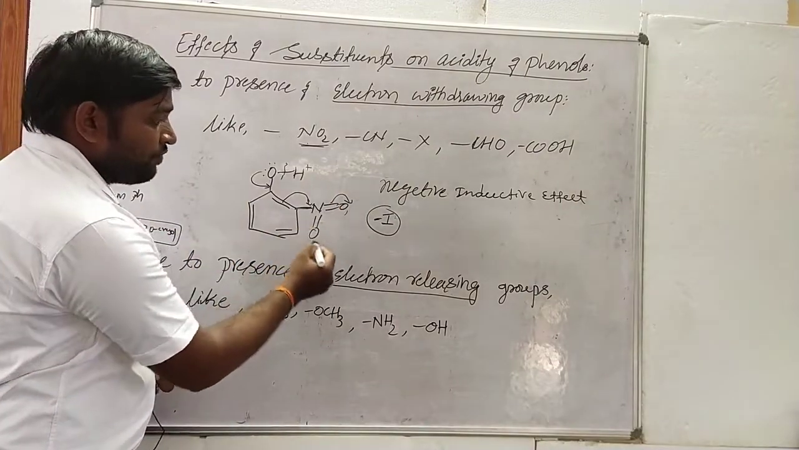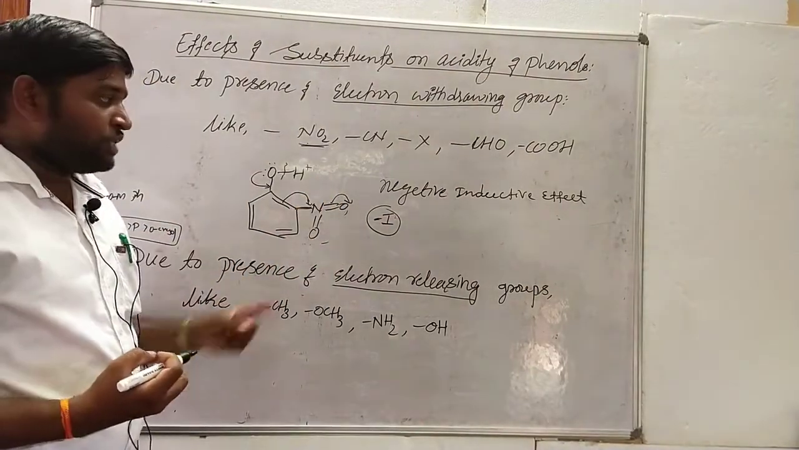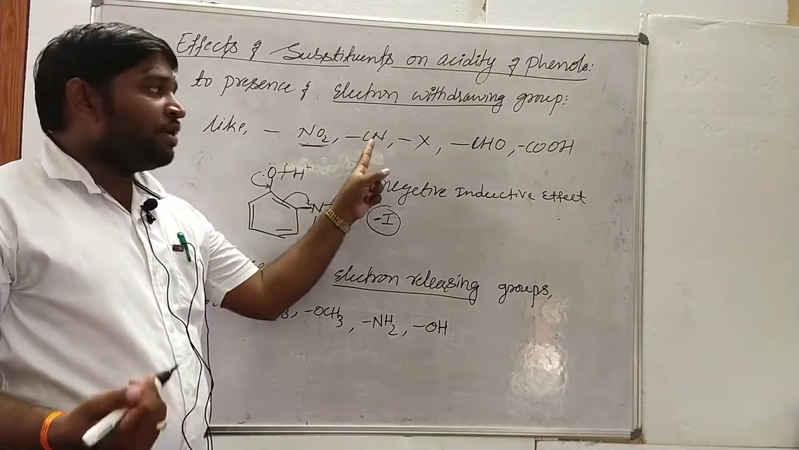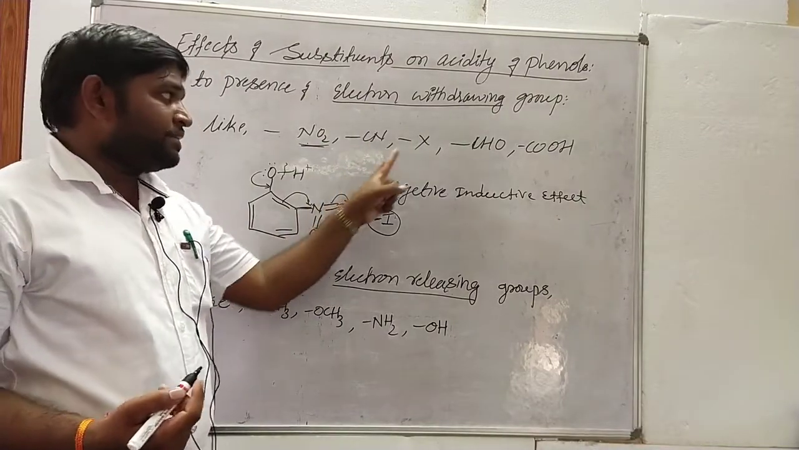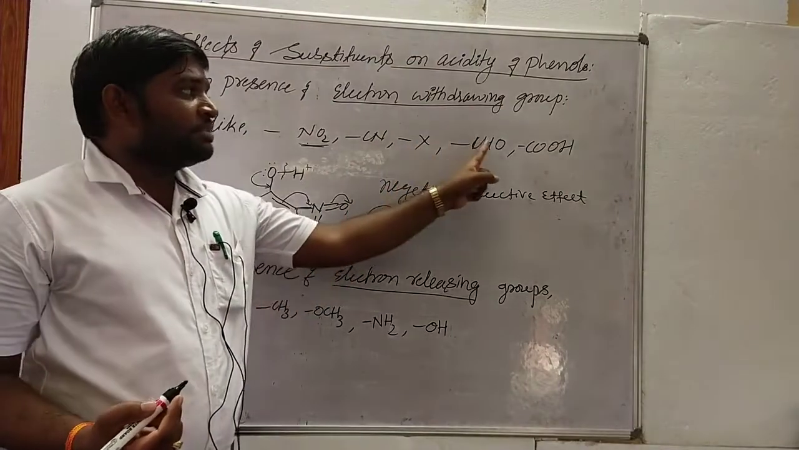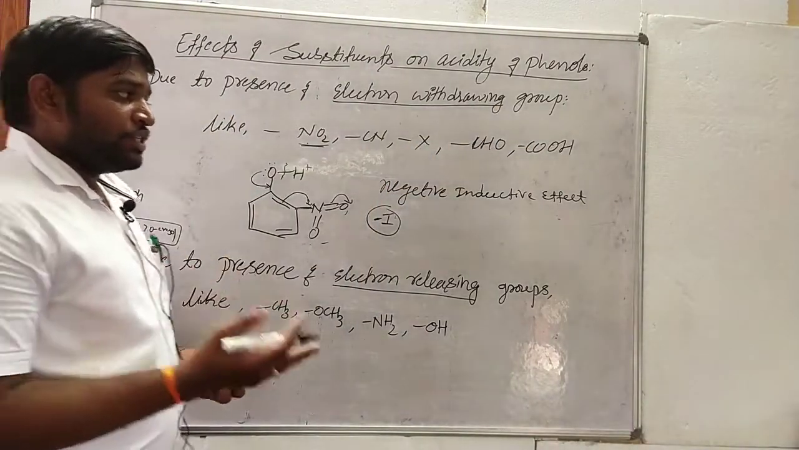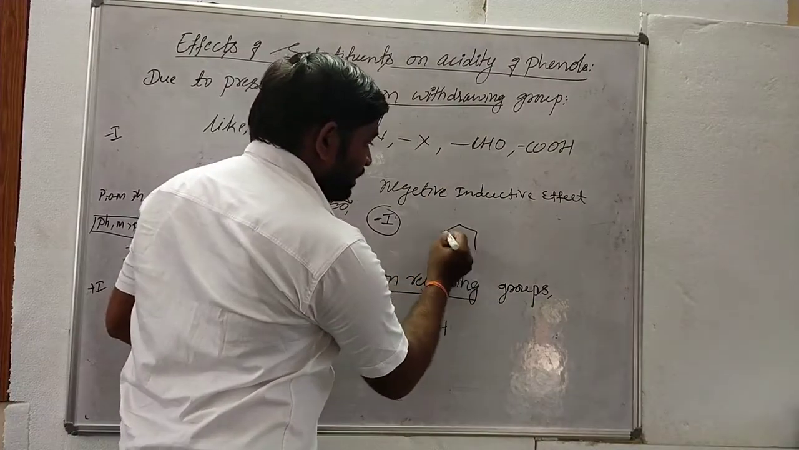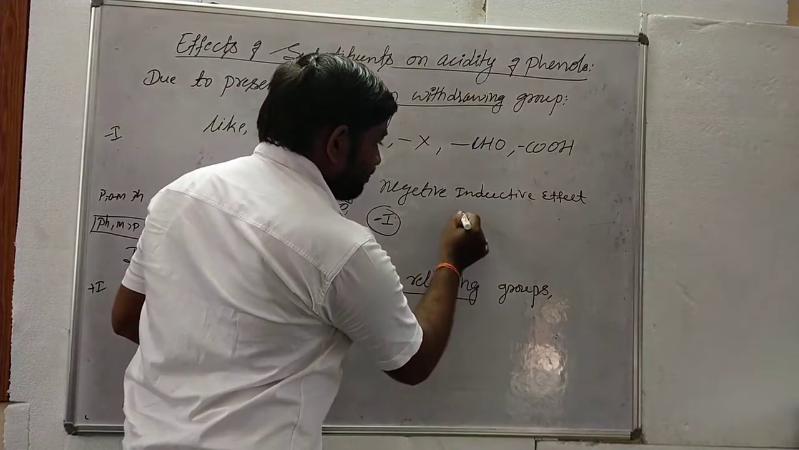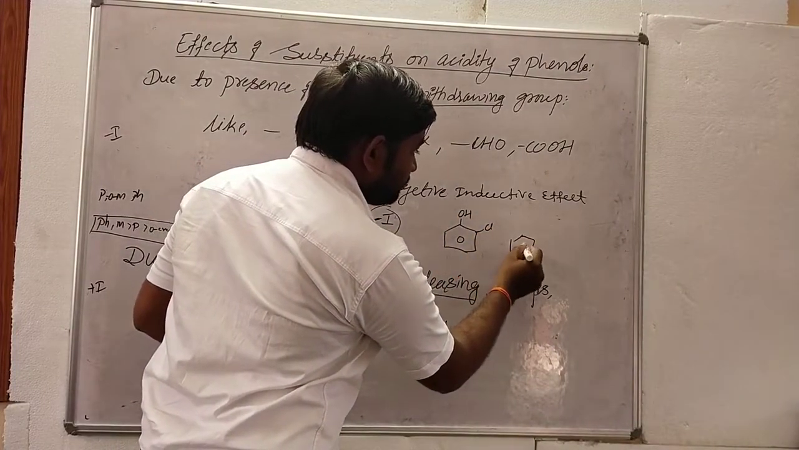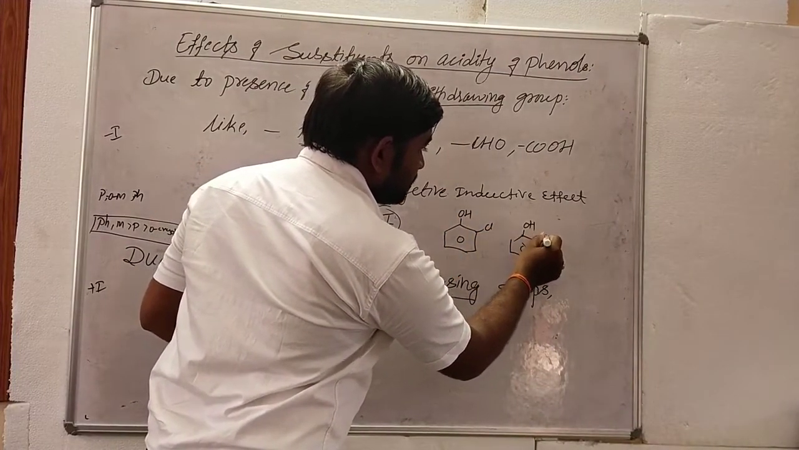So due to the presence of electron withdrawing groups, not only the nitro group, but instead of the nitro group there may be cyanide, or halides, or an aldehyde group or carboxylic acid. They may ask you this in the examination. So here there are two molecules: here OH with a halide, and OH with CH3.